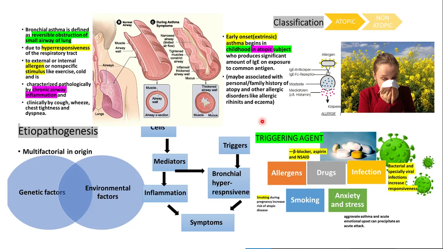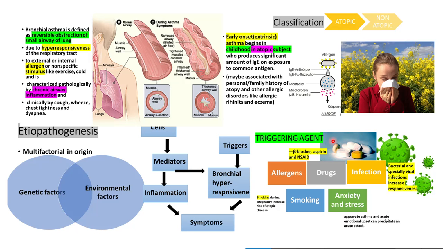So with this, we come to the end of the lecture. Let's just quickly revise what we have studied so far. We started by defining asthma. There were 4 key points. It's a reversible obstruction characterized by hyperresponsiveness to an allergen, characterized by chronic airway inflammation, clinically by cough, wheeze, chest tightness, and dyspnea. It was classified into atopic and non-atopic, and its pathogenesis included 2 basic factors, which were genetic and environmental factors. The etiopathogenesis was a result of inflammation and bronchial hyperresponsiveness.